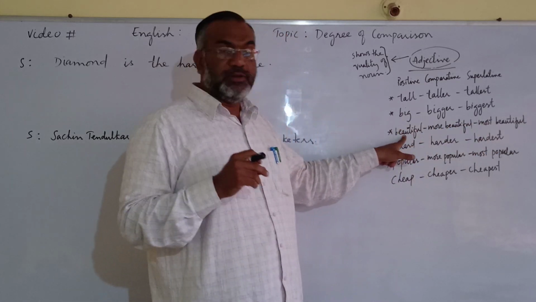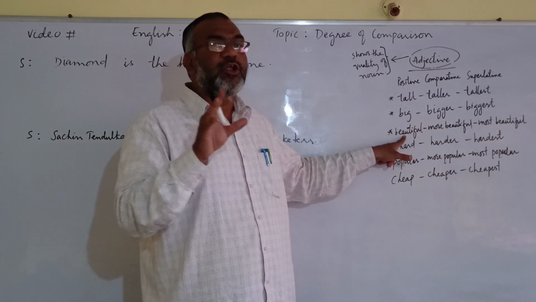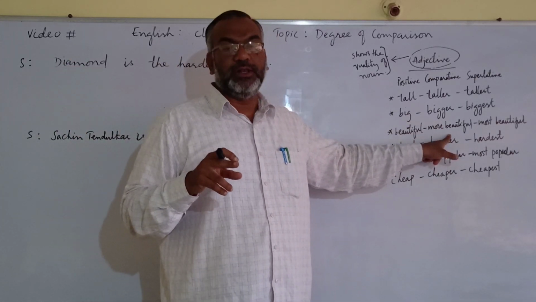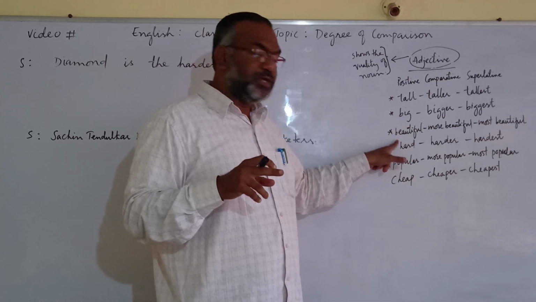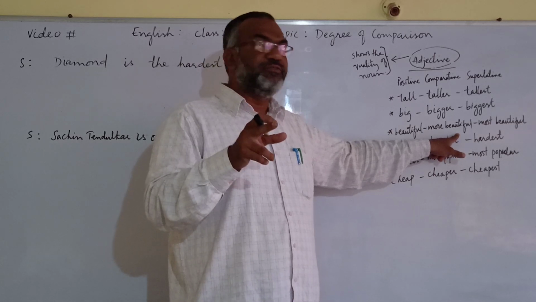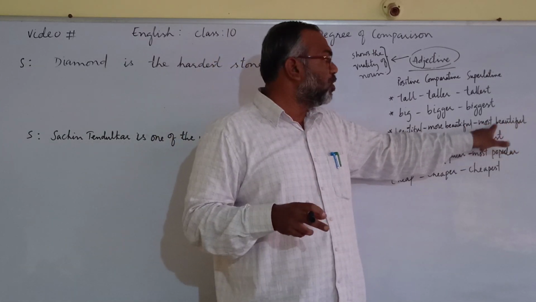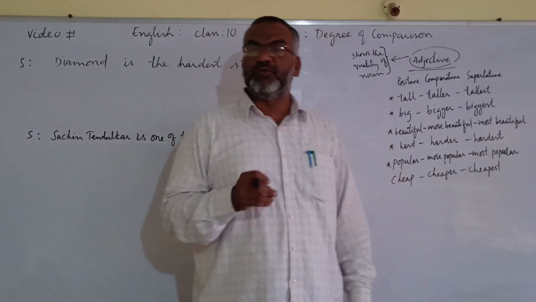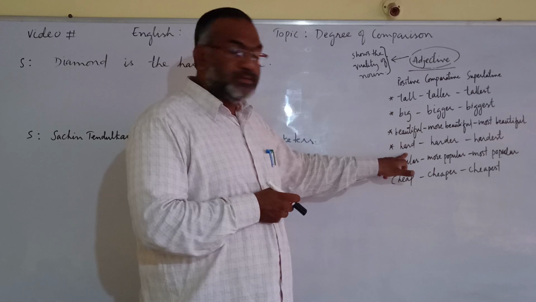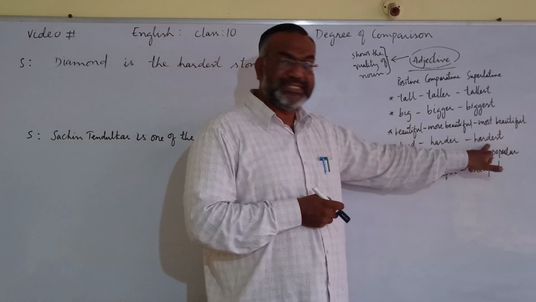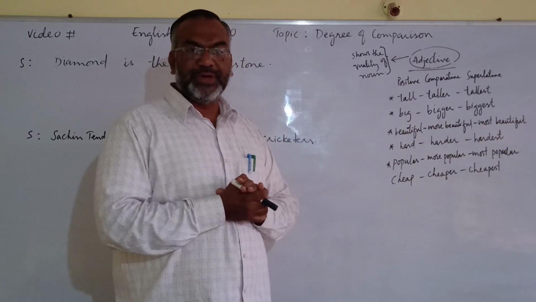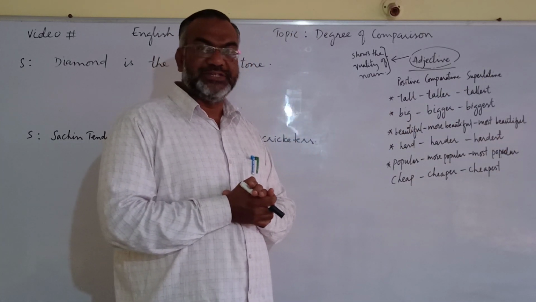For example, beautiful. To this word, you cannot add er to make comparative. In that case, you have to write more beautiful. Beautiful is positive. More beautiful is comparative. What about the superlative? Most beautiful. Most beautiful is superlative. Hard, harder, hardest. In this case, you can add er and est and you can make comparative and superlative.